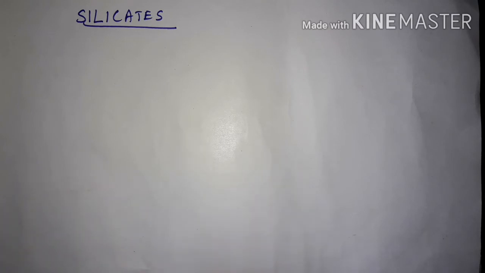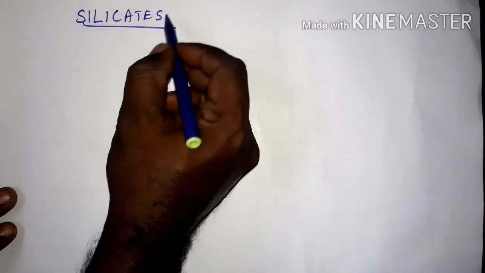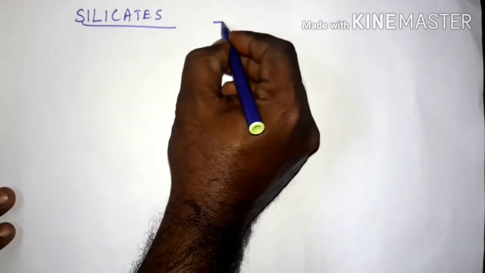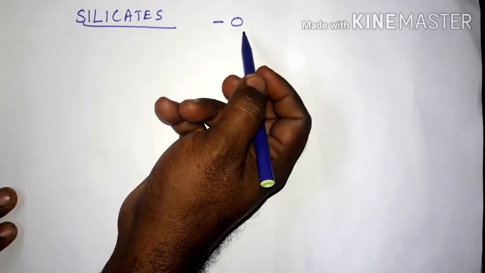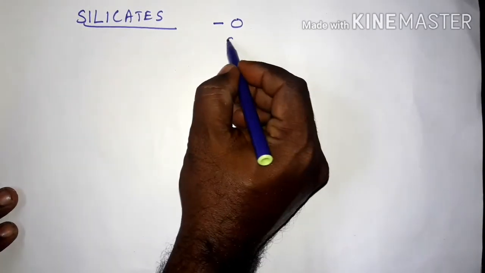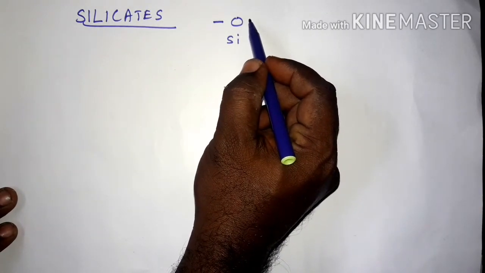Silicates. First of all, you should know the meaning of silicates. See, the last part, "ate", means it contains oxygen. The symbol for silicon is Si. So the combination of silicon and oxygen is usually what we call silicates.